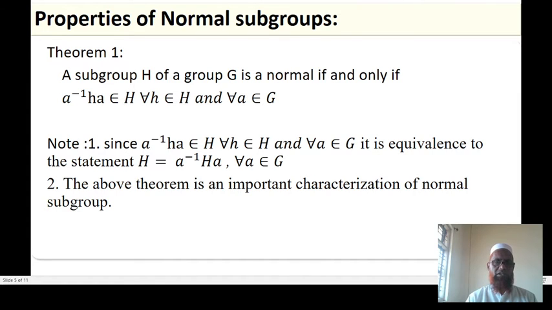Now, properties of normal subgroups. Theorem number 1: a subgroup H of a group G is normal if and only if a inverse h a belongs to H for each h belongs to H and for each a belongs to G. Note, since a inverse h a belongs to H for each h belongs to H and each a belongs to G, it is equivalent to the statement H equals a inverse H a for each a belongs to G. Second note, the above theorem is an important characterization of normal subgroups, which gives another definition of normal.